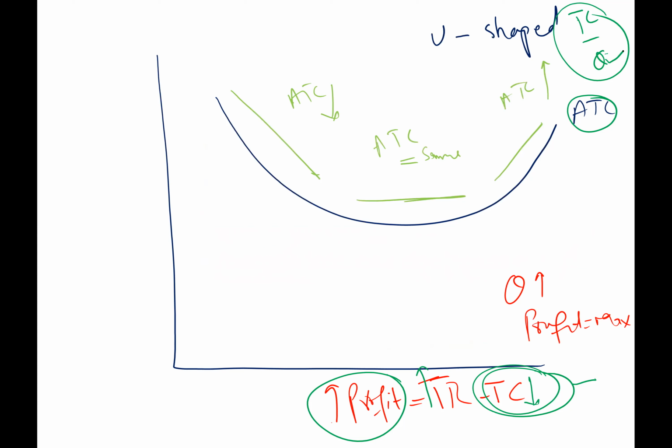That's why we did not take the curve of total cost, we take the curve of average total cost. Why? Because we want to find out where profit is maximum, where we have to produce. So where our average total cost is minimum, we have to produce there. The average total cost formula tells us about total cost and quantity as well.